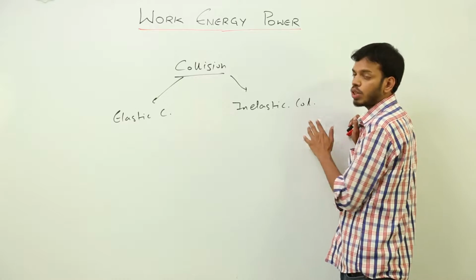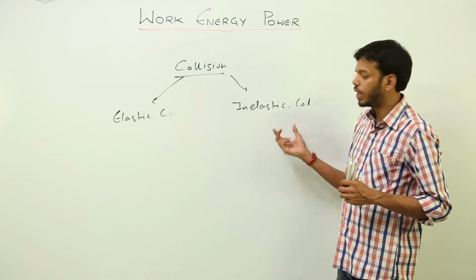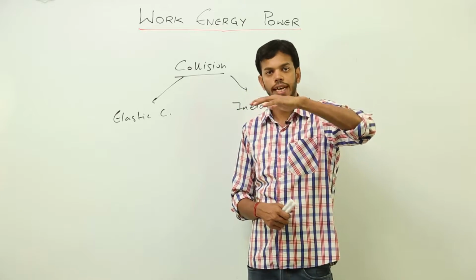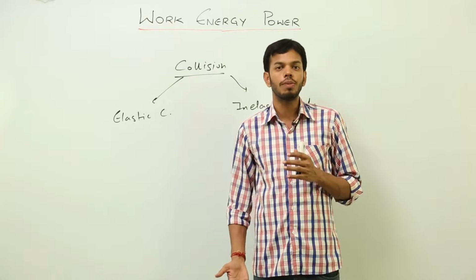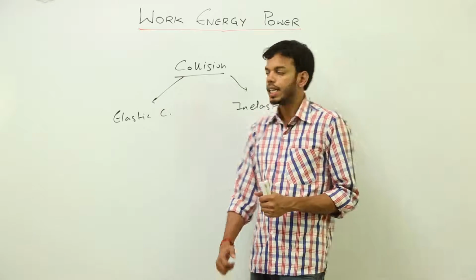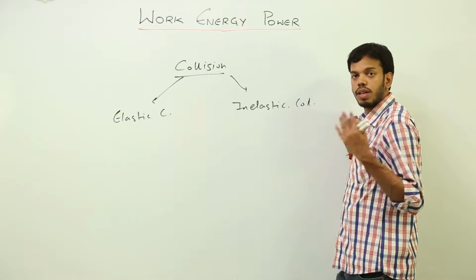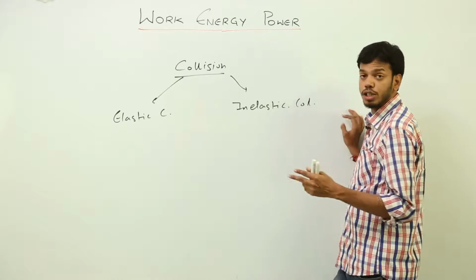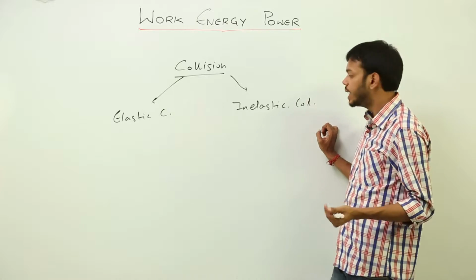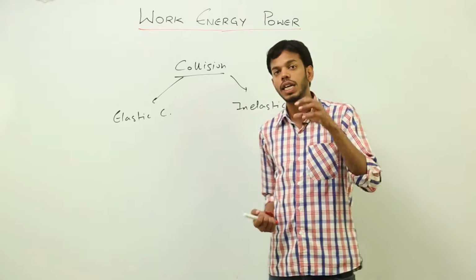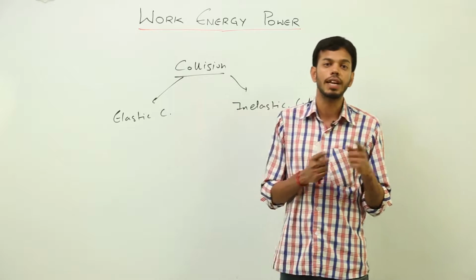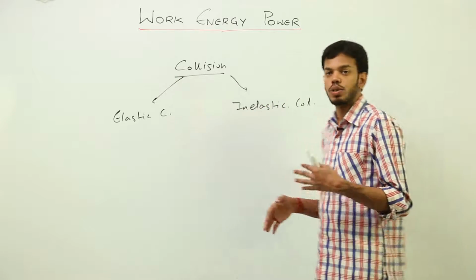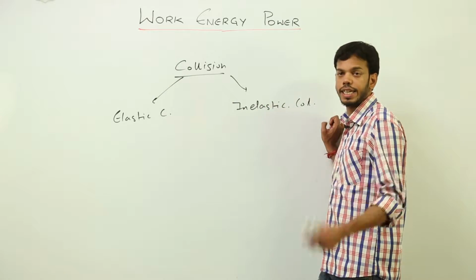Moreover, inelastic collisions are those collisions in which kinetic energy is not conserved. For example, I make a ball of clay and I drop it from this height. What will happen? It will not even bounce from the ground. It will stick to the ground, right? So that sort of collision is where kinetic energy is lost. In a perfectly inelastic collision, kinetic energy should be completely lost, but that is also not the case, because when the clay hits the ground, some part of its energy gets converted into sound energy. So energy is not completely lost, right? Some other energy is created.